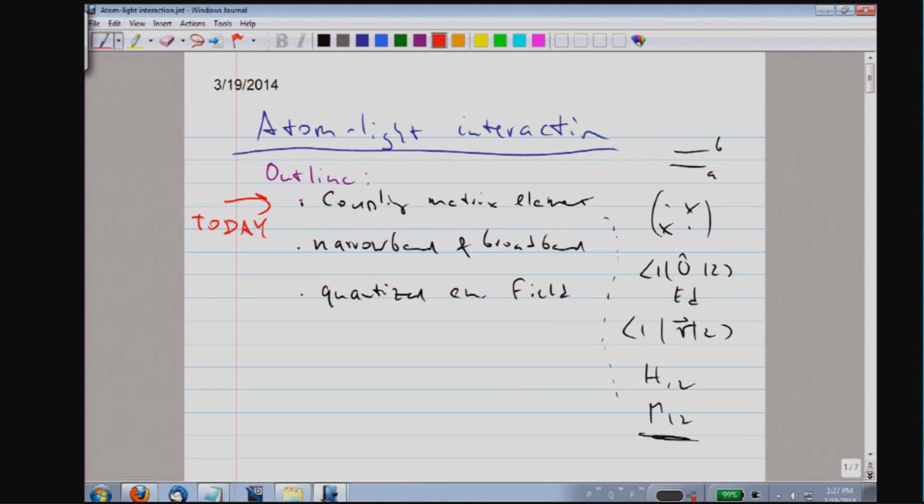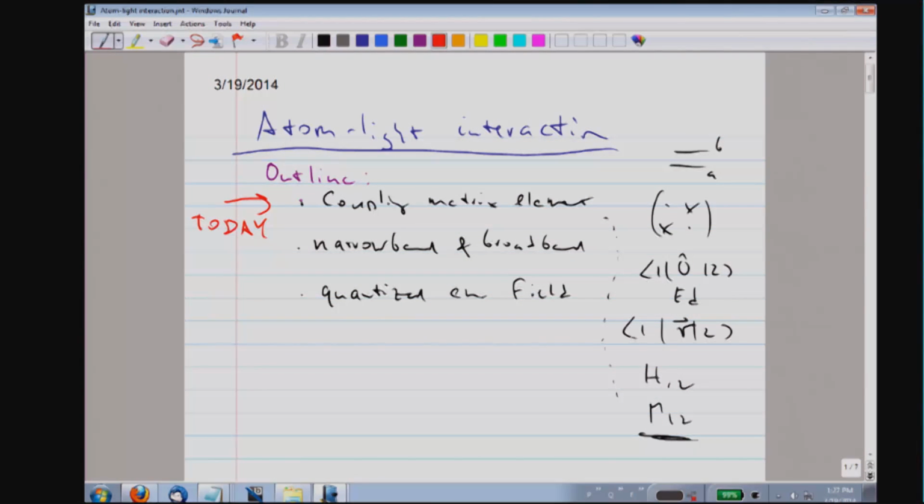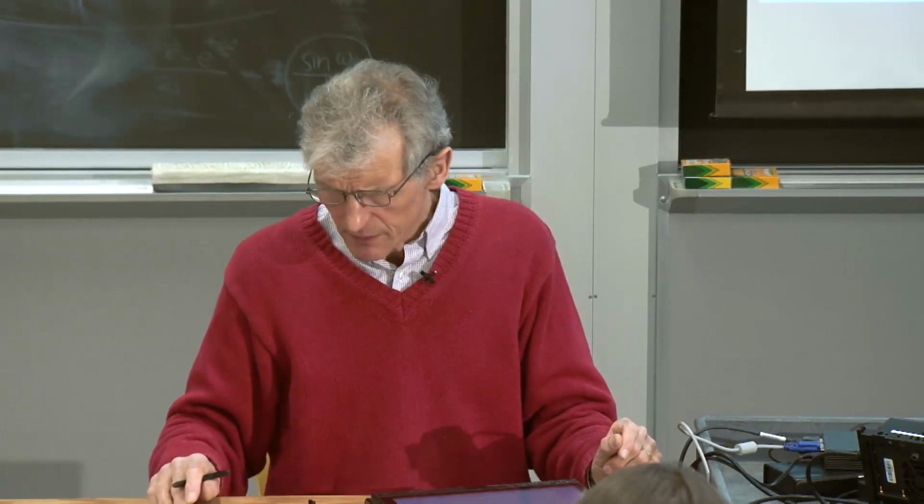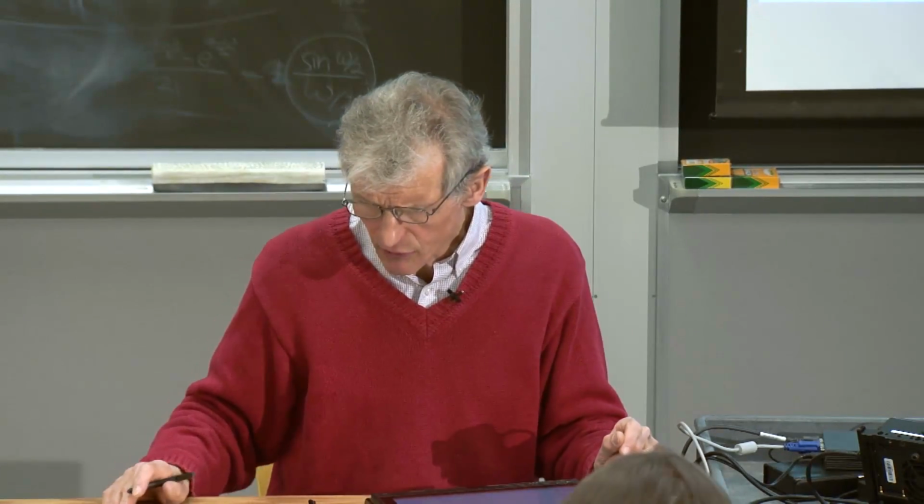Okay, so let's talk about the coupling between atoms and electromagnetic fields. I want to give you a very brief derivation of the canonical coupling between electromagnetic fields and atoms.